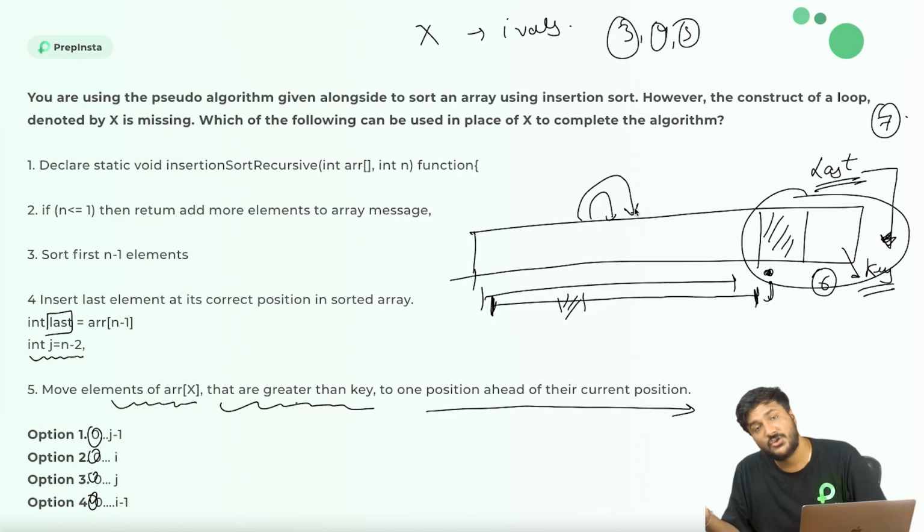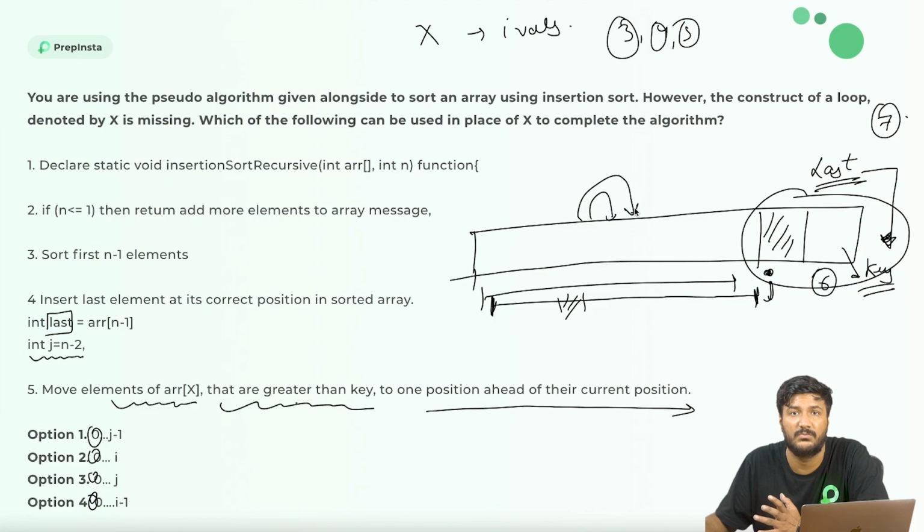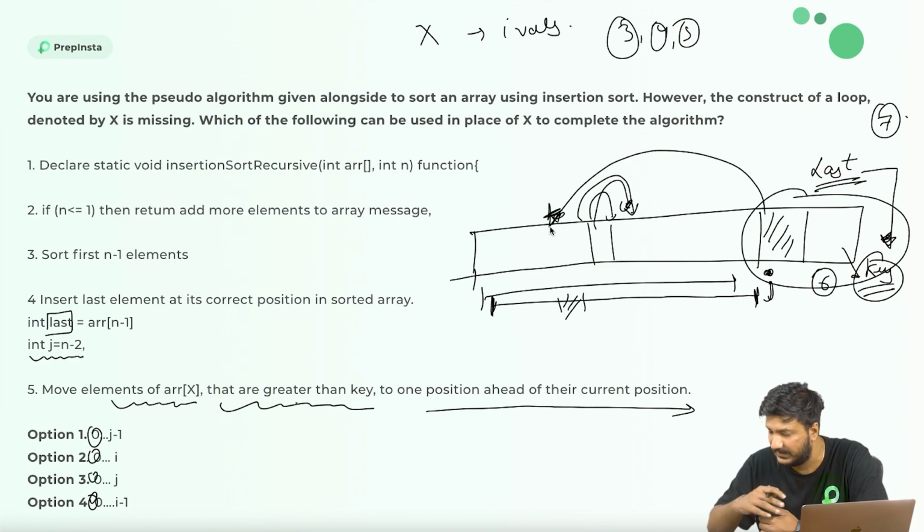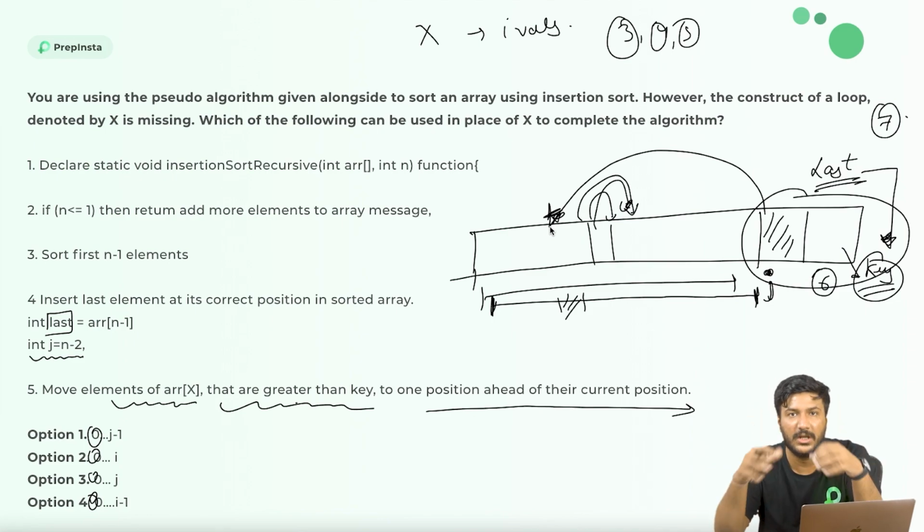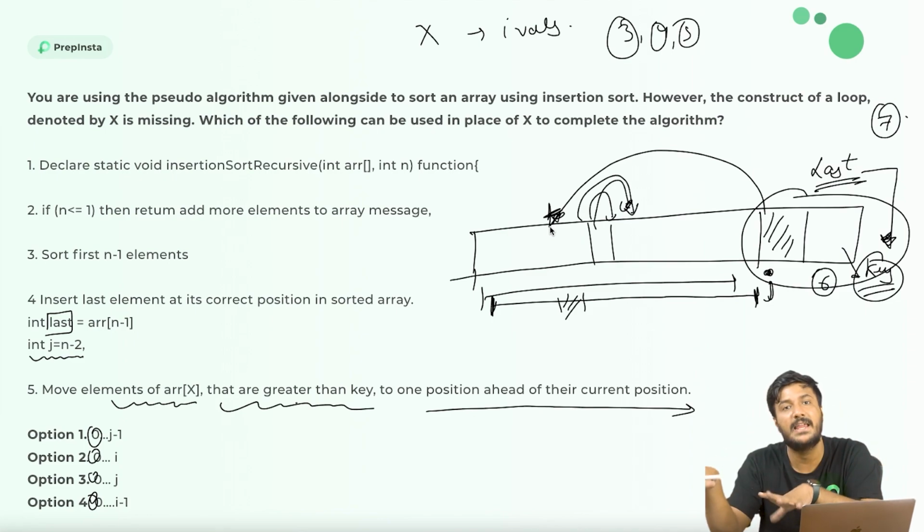So in that case, let's assume that we do it. What would happen here is that this is not the insertion sort algorithm. This is something else altogether and does not even sort the array, because even if I move all of them one position right, where do I insert this key value? They have not mentioned that, okay, insert the key value somewhere. So this question is so wrong that even I can't make sense out of it.